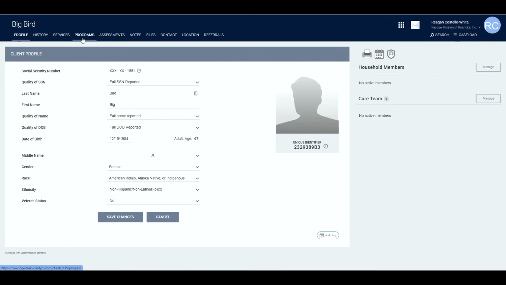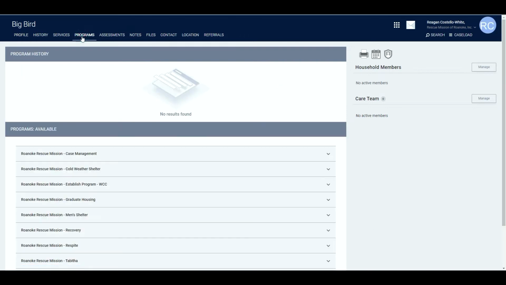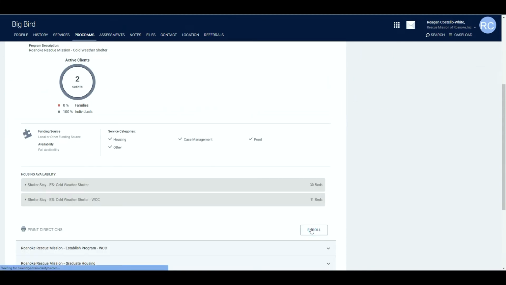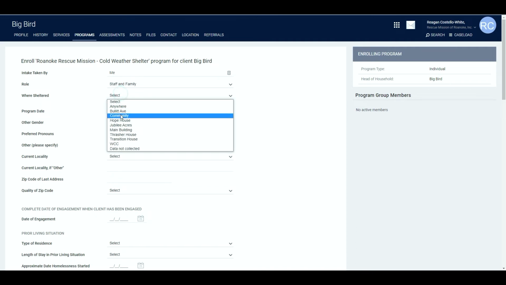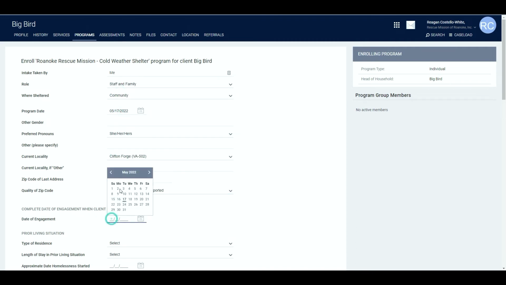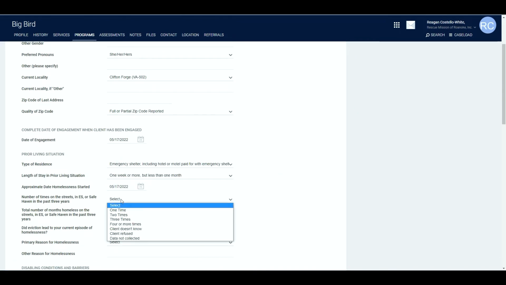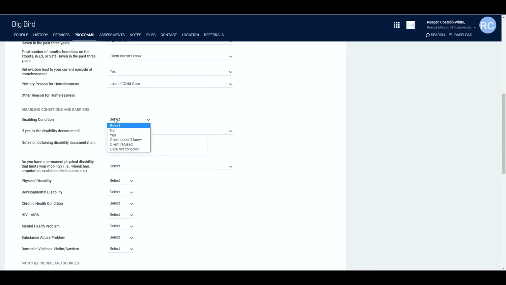I'm going to enroll a client in a program just like I would normally. Because this is a shelter program that I'm enrolling the client in, after I enroll the client, I'm going to go ahead and make a reservation. If you need a reminder on how to enroll a client in a program, you can go ahead and watch our video on that. I'm going to go ahead and fill out the program enrollment page just like I would normally. The program enrollment page will look a little bit different for each agency and each program, so just go ahead and fill it out like you've been trained to do for your program.